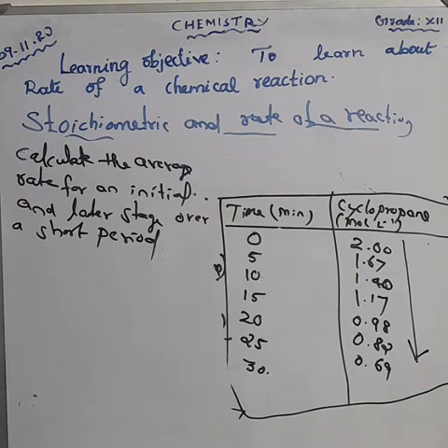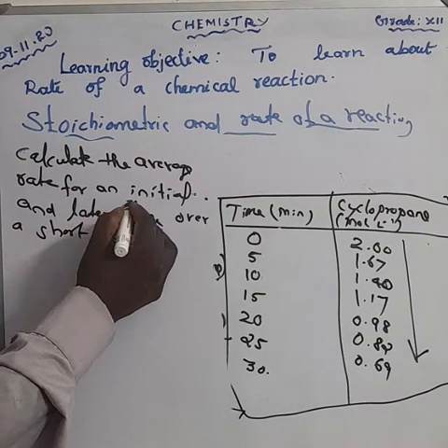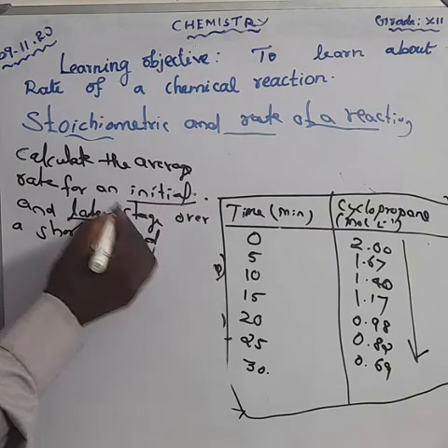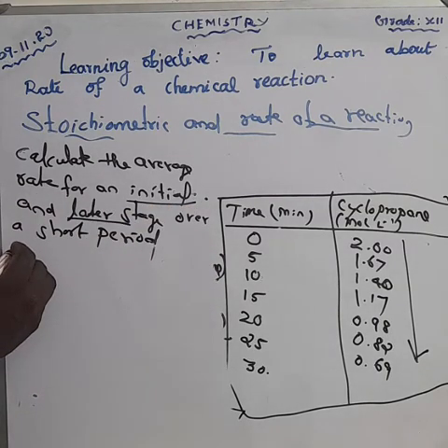We should write two formulas. One is the rate for the initial stage, the other is the rate for the later stage. First, we write the rate for the initial stage.